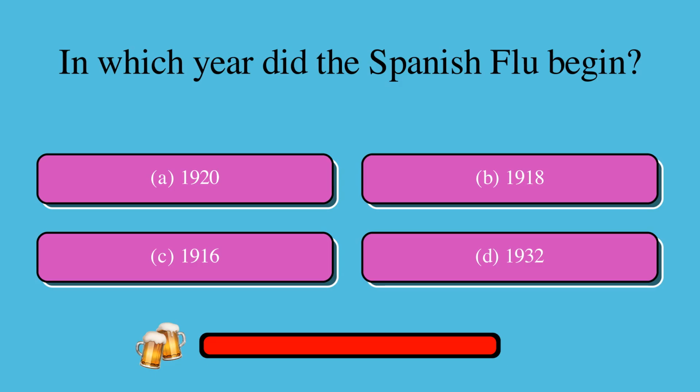In which year did the Spanish flu begin? Is it A, 1920, B, 1918, C, 1916, or D, 1932? The correct answer is B, 1918.